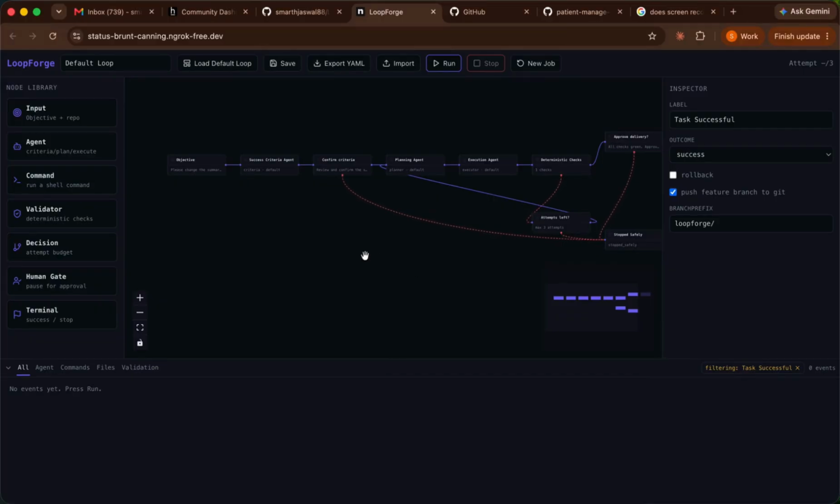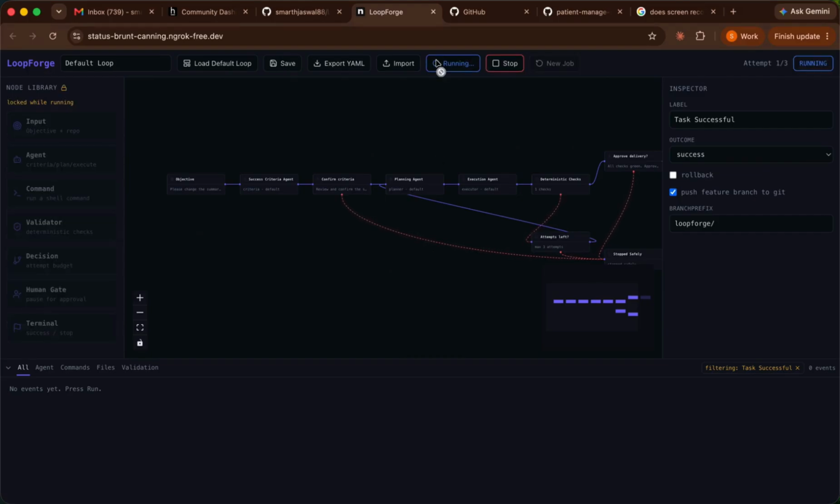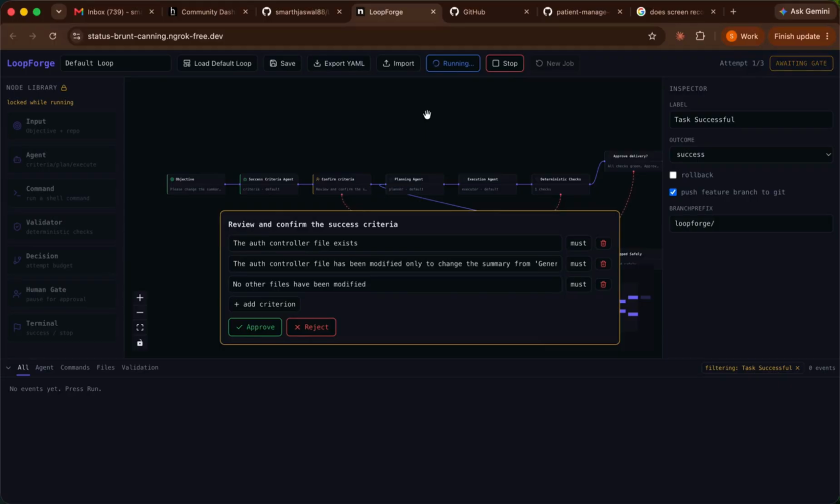So now everything is done. You can see I have added the data in every node and set up the whole scenario. Now let us run the whole workflow and see what happens. So I've clicked on run. As you can see, the objective has been done, and the success criteria has also been done, and a human gate has been added to confirm the success criteria, where it will check the 3 basic success criteria.